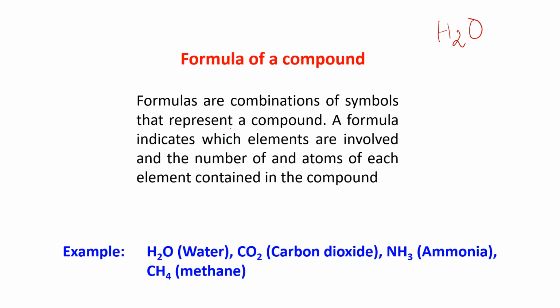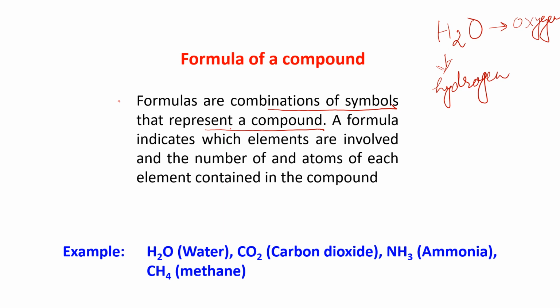That means formulas are the combination of symbols that represent a compound. What does the combination of symbols mean? You know that water is made up of hydrogen and oxygen. So the symbol of hydrogen is H, and the symbol of oxygen is O. So it is giving you the symbols of the elements hydrogen and oxygen.